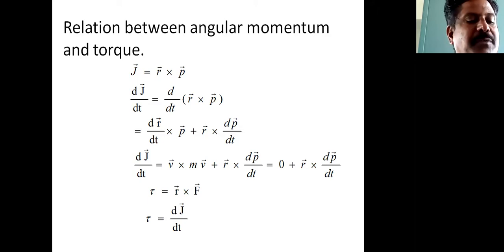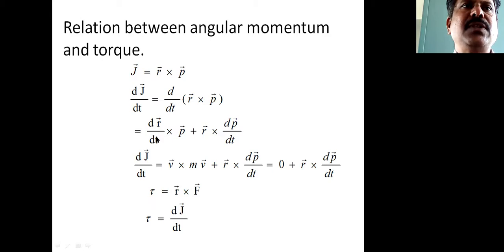Then the angular momentum of the particle is given by J equals r into p. When you differentiate this with respect to t, you get dJ by dt equals d by dt of r into p.